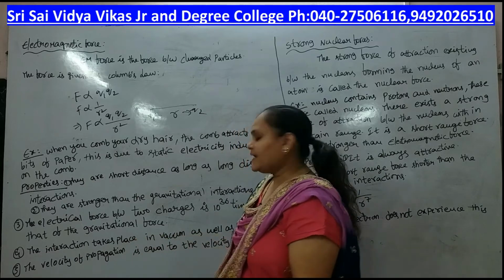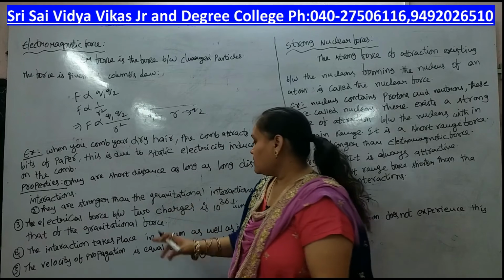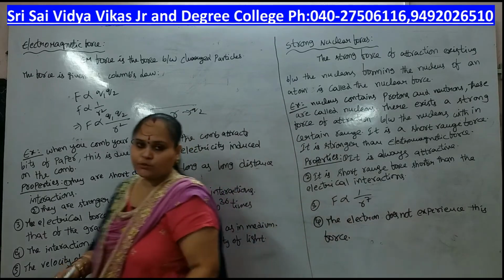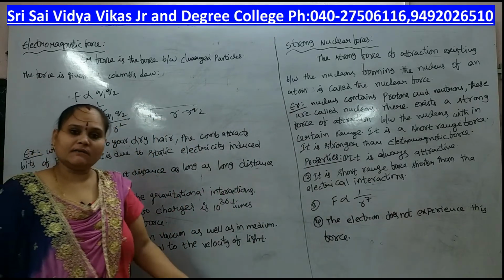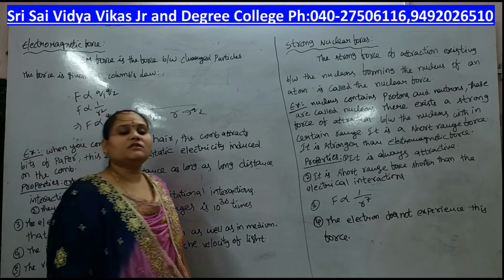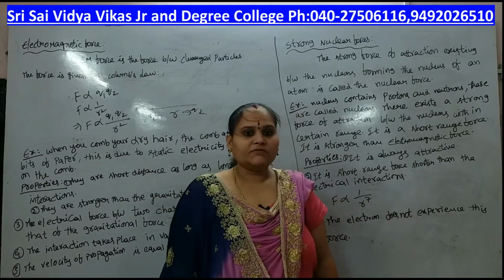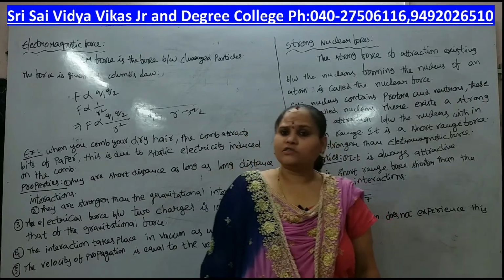The interaction takes place in vacuum as well as in a medium. The electromagnetic interaction takes place in vacuum as well as in some medium. The velocity of propagation is equal to the velocity of light. Gravitational force is also the same. The velocity of propagation can be equal to the velocity of light.